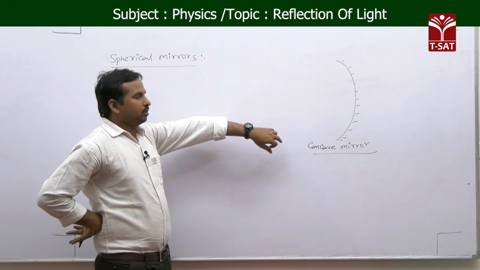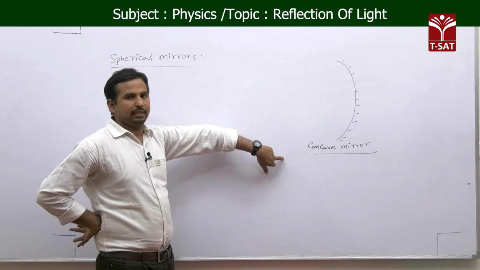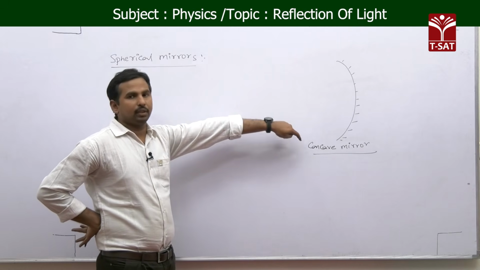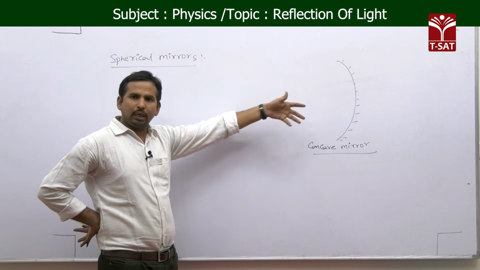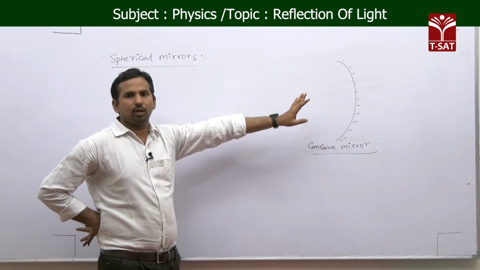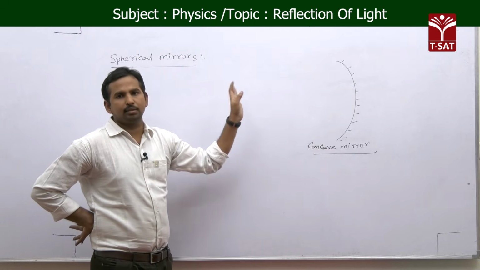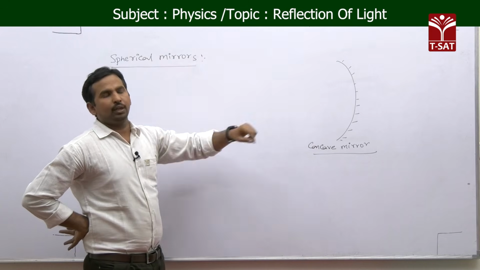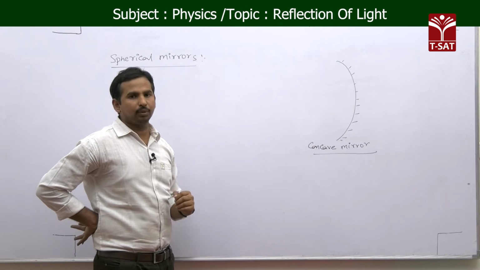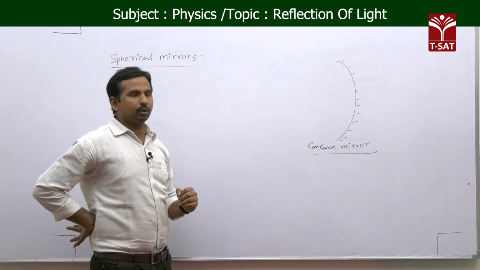Now we will see some of the important basic definitions required for spherical mirrors. You can take a concave mirror or a convex mirror; for both of them it is the same. The first basic one is the center of the mirror.